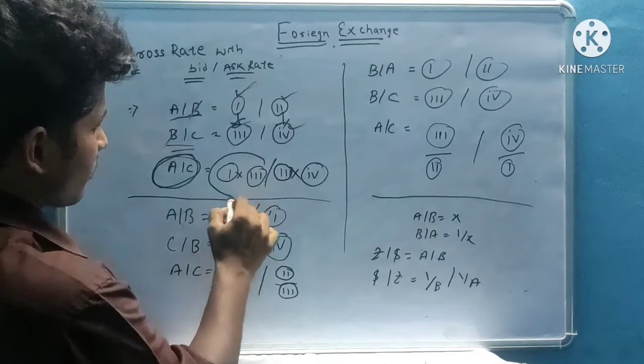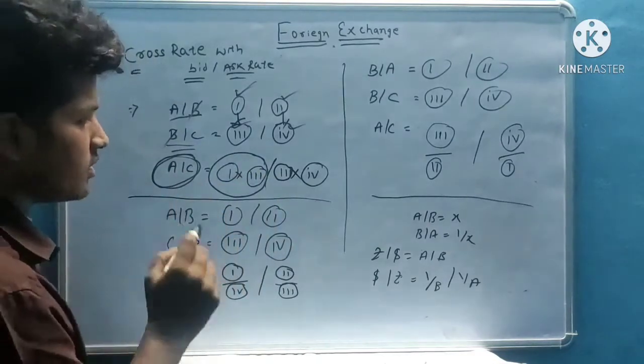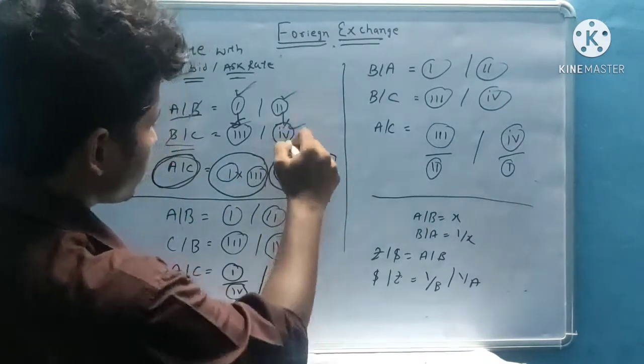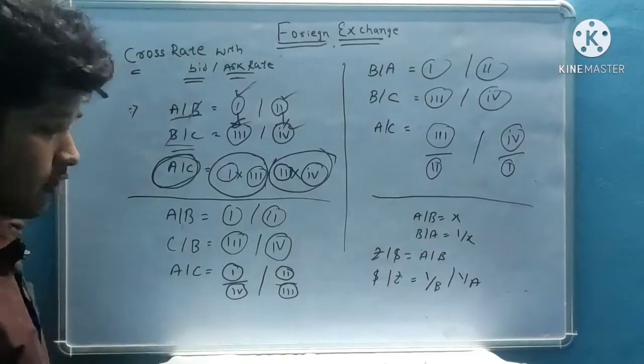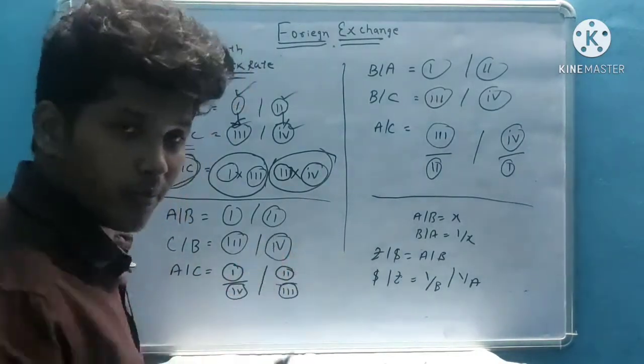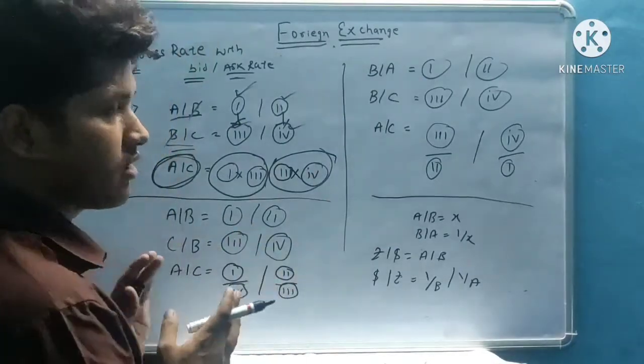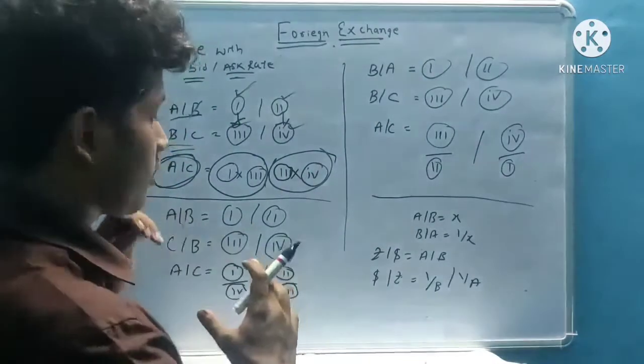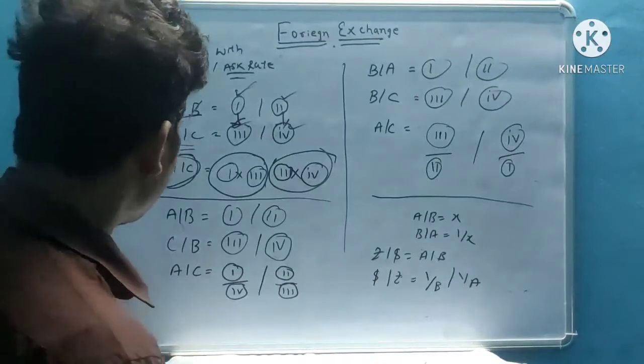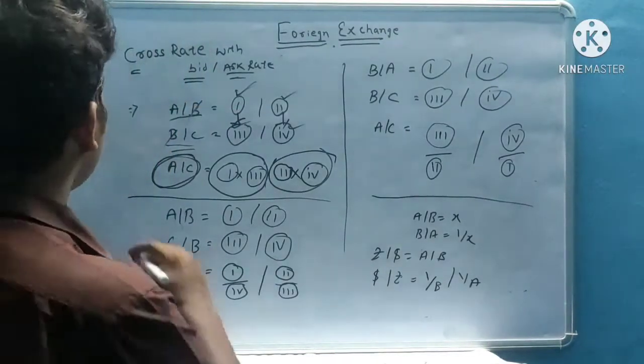So 1 by 3 is the bid rate for A by C, and 2 by 4 is the ask rate for A by C. You should remember this. I will not take any examples, this is only an overview for concept knowledge. Okay, next example.